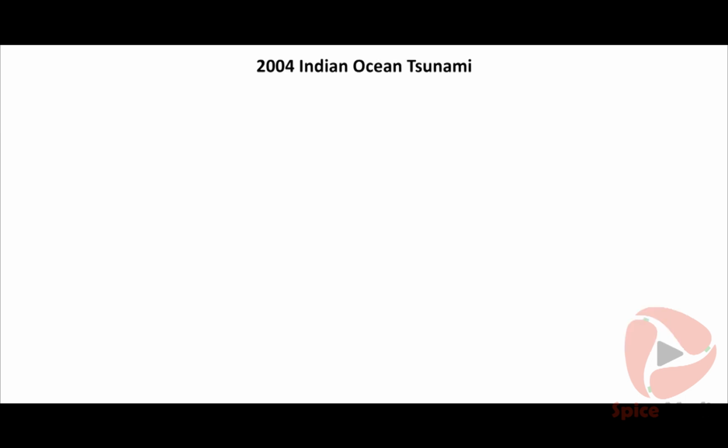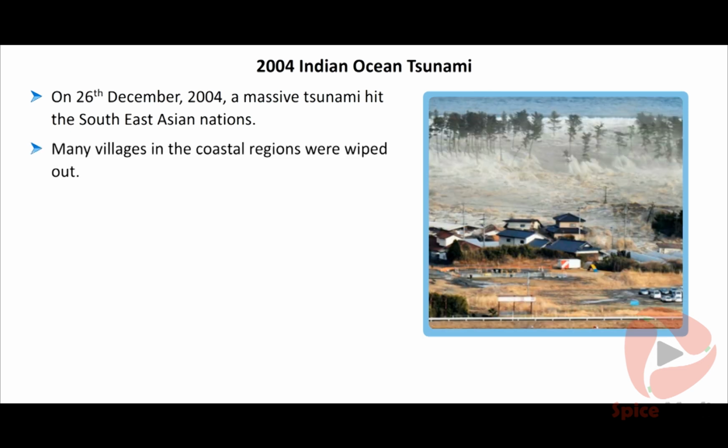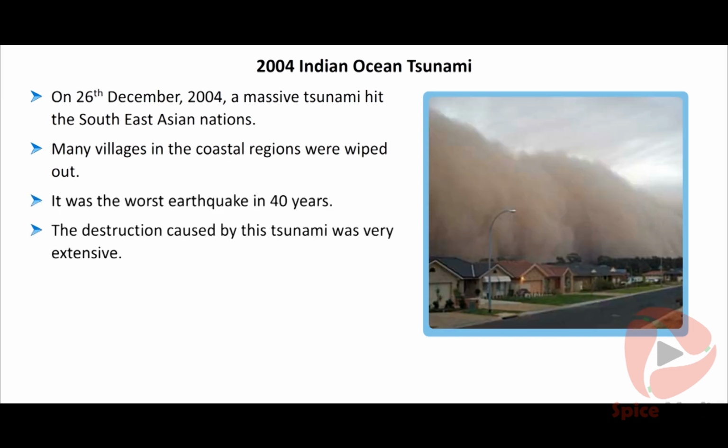2004 Indian Ocean Tsunami. On 26 December 2004, a massive tsunami hit the Southeast Asian nations. More than 150,000 people died due to the killer waves. Many villages in the coastal regions were wiped out. It was the worst earthquake in 40 years. The destruction caused by this tsunami was very extensive.